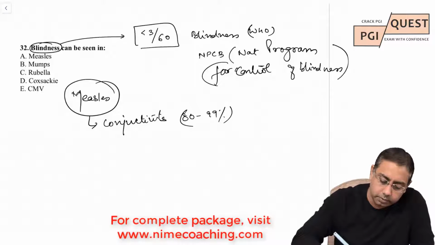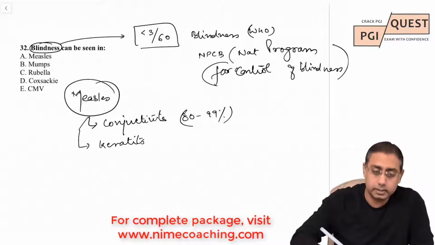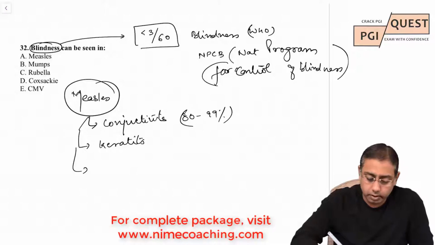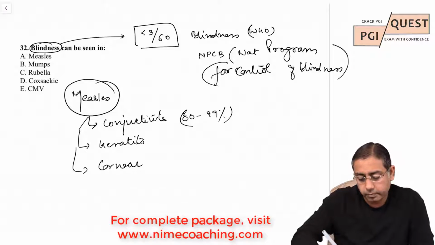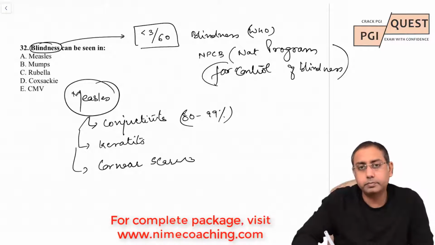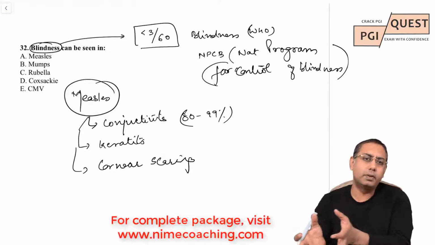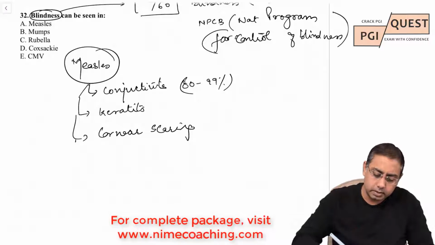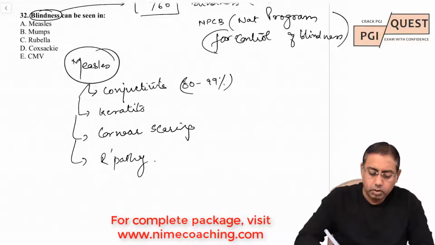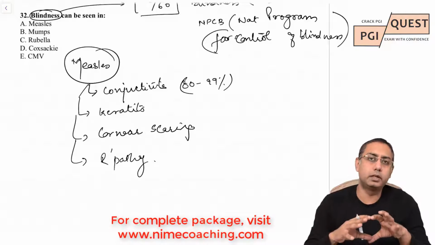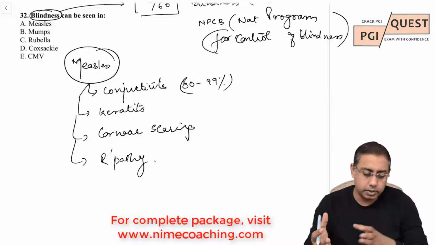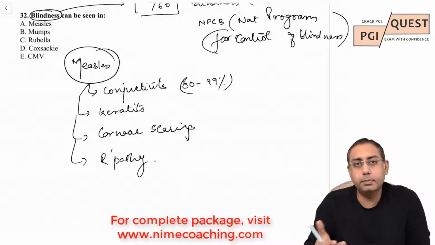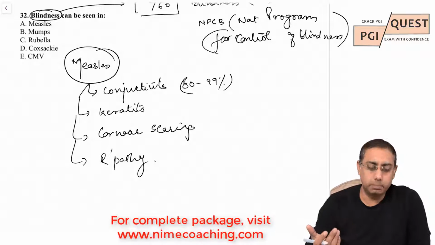Apart from conjunctivitis, there is also a chance of keratitis, then corneal scarring, retinopathy, optic neuritis. So corneal scarring, keratitis, retinopathy, all these are usually associated with measles. So can there be blindness in measles? Of course there can be blindness in measles.